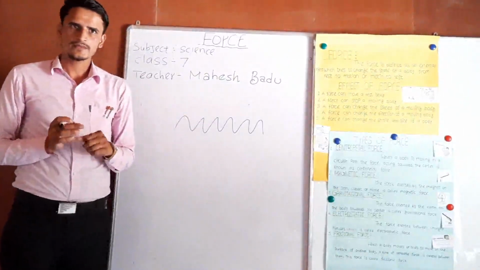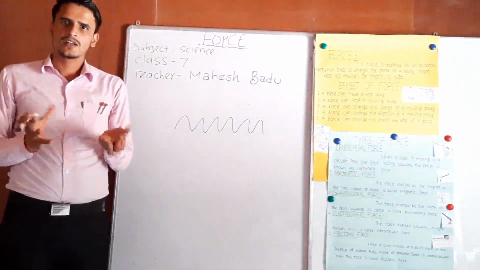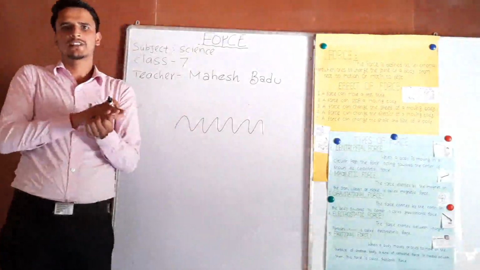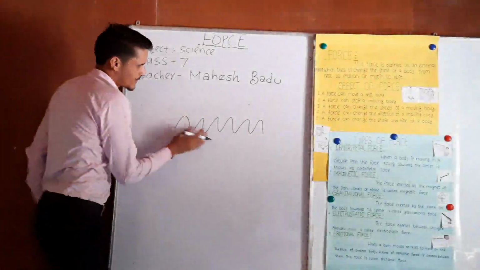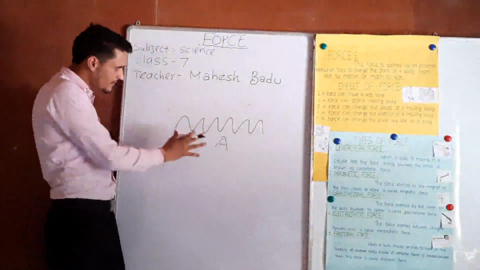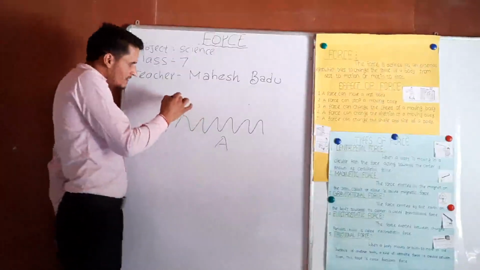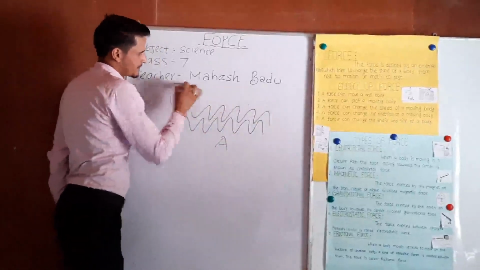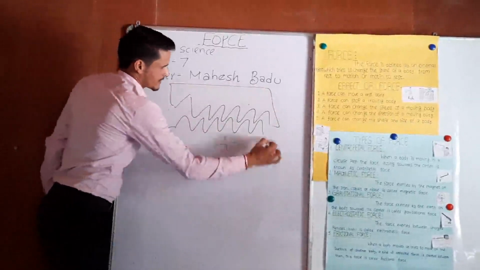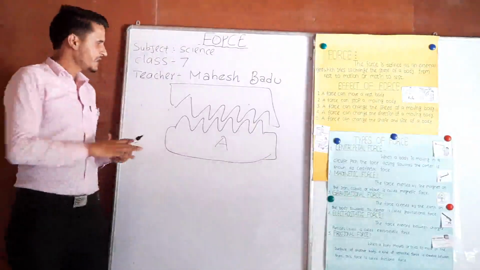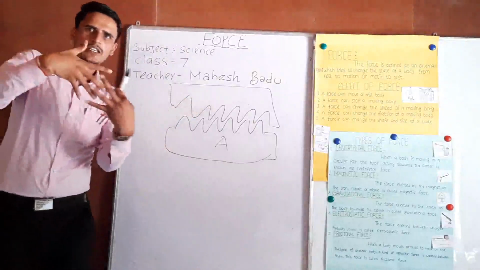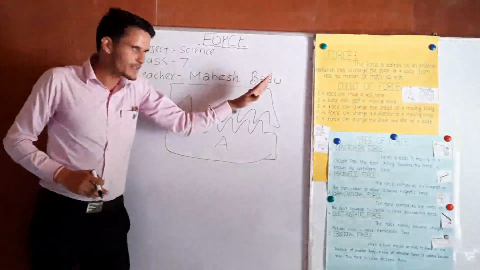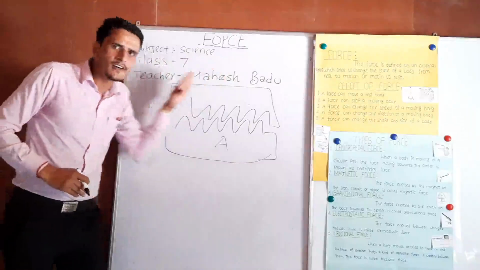If one thing or body is rubbed above another body, if a body A is here, and a body B is rubbed above the other body, these surfaces are interlocked to each other, and we need force to push an object above another object.